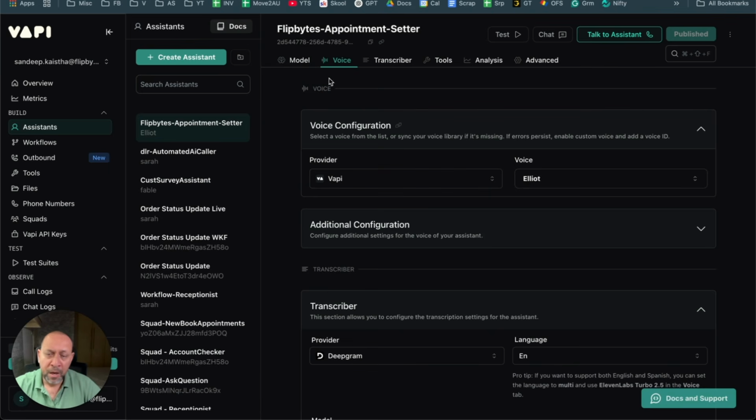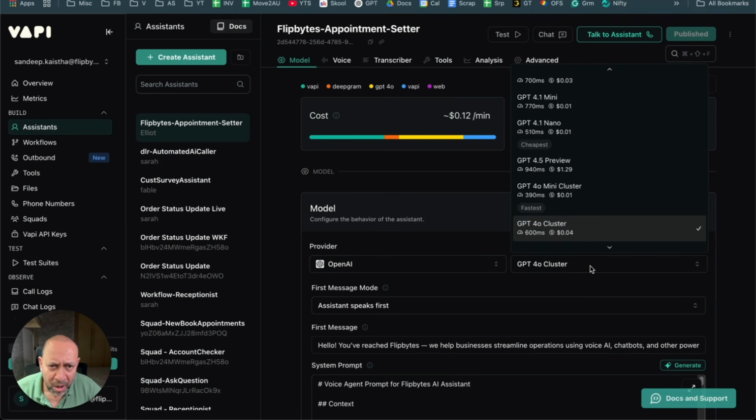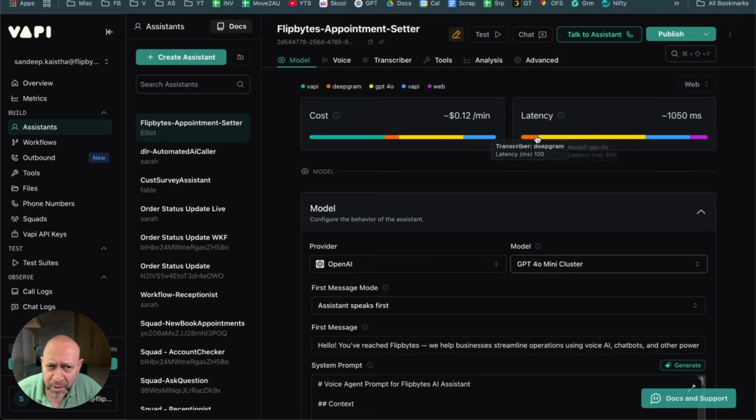All right, now we have that. So let's go to model. Okay, so in Vapi you have, again as I said, basically the LLM. The GPT-4, the yellow line, is the LLM. Now, what I'm using is, everybody knows GPT-4o cluster, but if I were to use something called a mini or something, this would probably be faster. So it's written out here, GPT 4.1 mini is 770 milliseconds, 4o is 390 milliseconds, mini cluster. Okay, so if I were to do this, this will reduce.